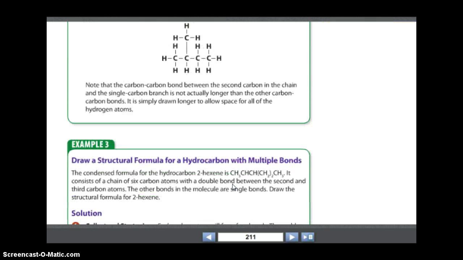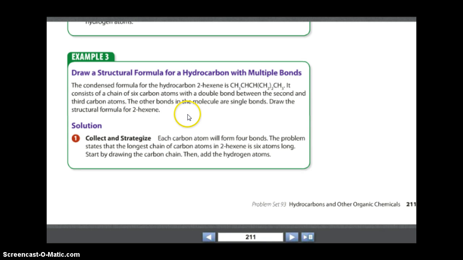It's kind of cool. All right, draw a structural formula for a hydrocarbon with multiple bonds. The condensed formula for the hydrocarbon 2-hexene is CH3, CH, CH, CH2, parentheses 2, CH3. Okay, ene, what does that tell you? You know there's double bonds. Hex, what does that tell you? You got your 6 carbons. Okay. It consists of a chain of 6 carbon atoms with a double bond between the second and third carbon atoms. The other bonds in the molecule are single bonds.